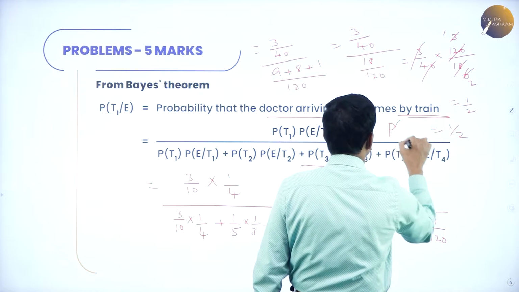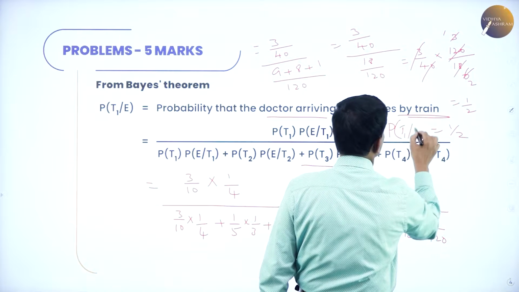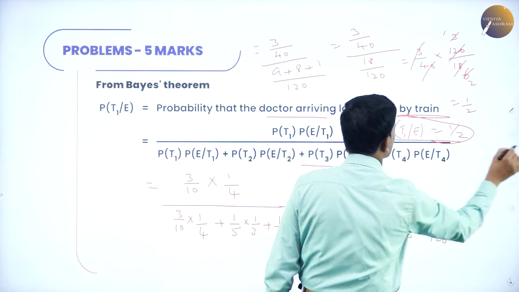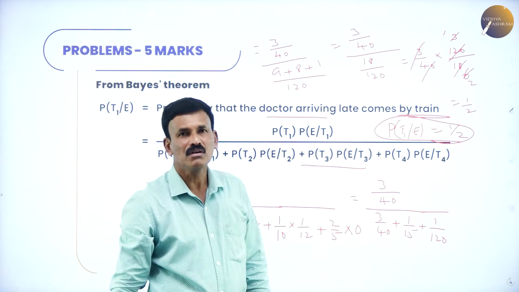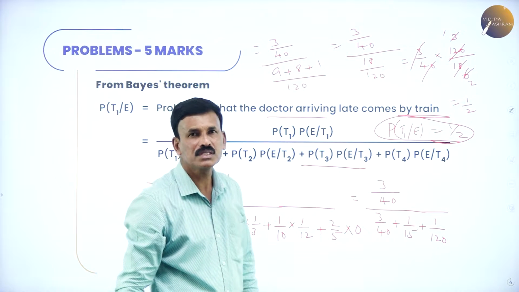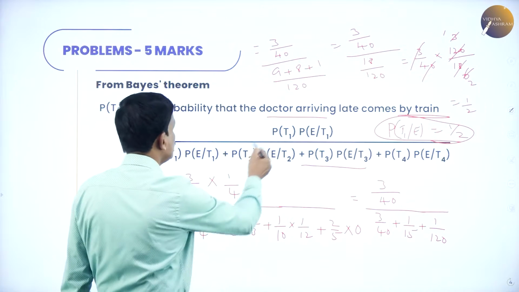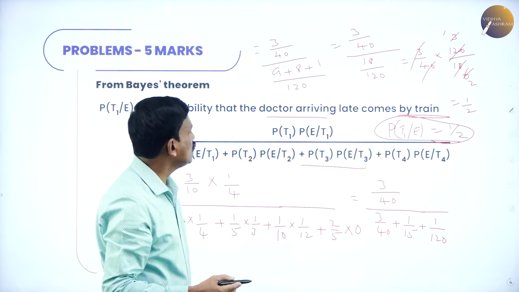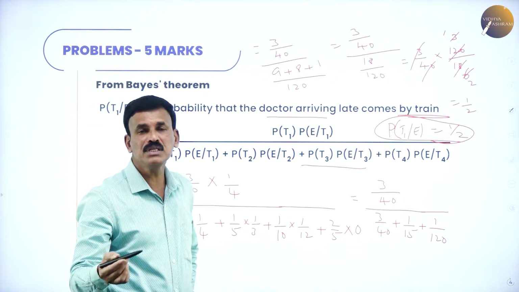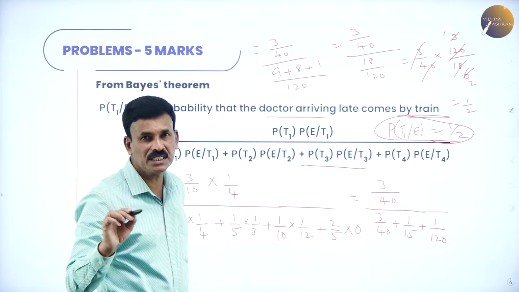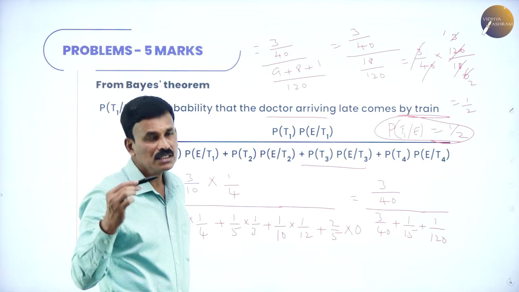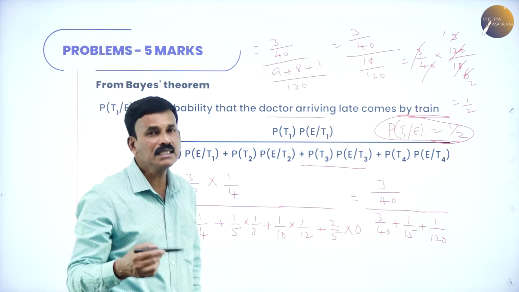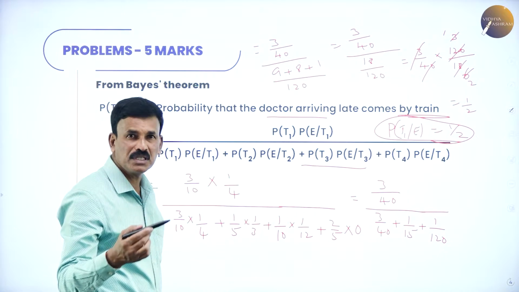So therefore, probability of T1 by E is equal to 1 by 2. This is the required answer. Okay, hope you followed this. Listen to me. By Bayes' theorem, the probability that the doctor arriving late, if he comes by train, what is the probability that he will be late, is to be determined, is to be calculated.